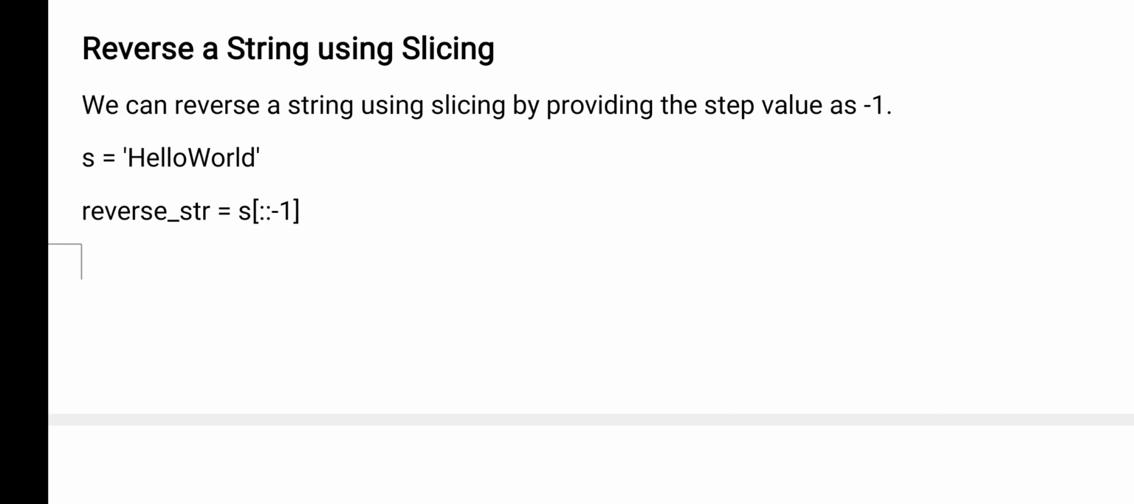Now the next one is reversing a string using slicing. Reversing a string means we display the string in reverse order. You see, we can reverse the string using slicing by providing the step value as minus 1. Minus 1 means from the right side, no? So if you are printing from the right side, whatever string you have given is displayed in reverse order. That is reversing a string using slicing.